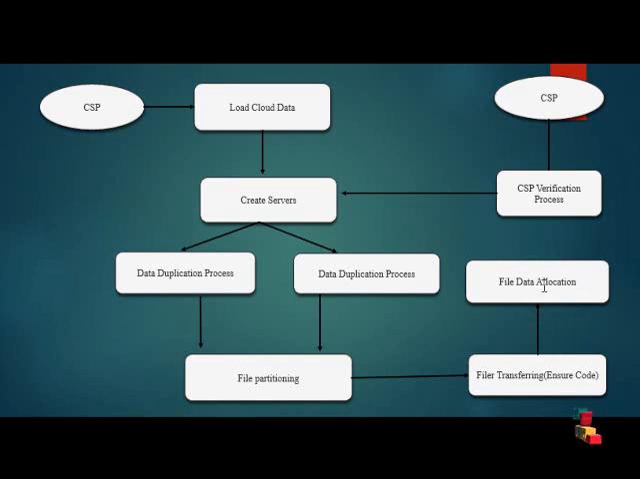So the next process, file data allocation, means the duplicate file can be allocated to some of the created servers. So the next process is cloud verification. The CSP performs the verification process. After the verification succeeds, the CSP can view the deleted files and all of this information. If the original file is deleted from these servers, the duplicate copy file can replace the original on the server sites.